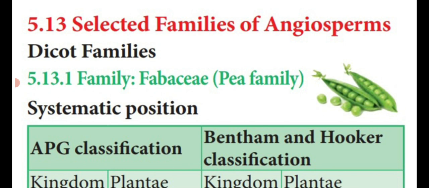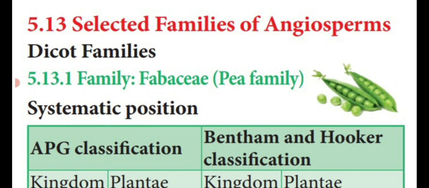In this video, we are going to see the families of angiosperm. Dear students, in the regular class, I told you there are two families: dicot families and monocot families.